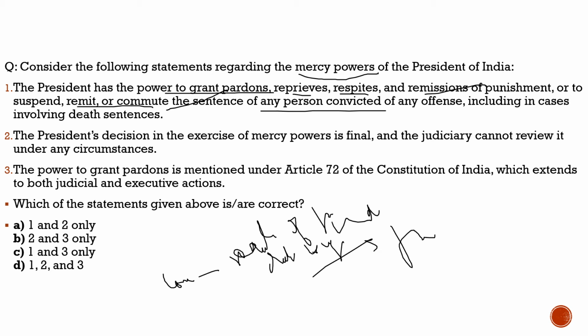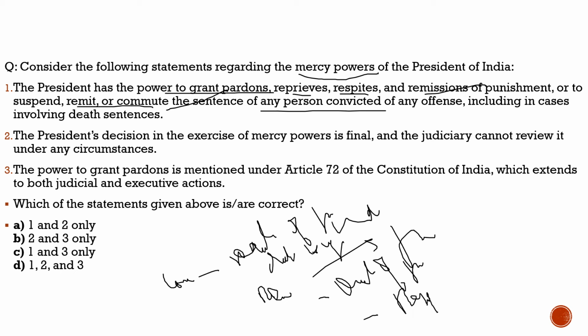Second term which we need to know, remission. What is remission? Remission is the quantitative reduction of a punishment without affecting the nature of the punishment. For example, if 2 years of rigorous punishment was given, it would be reduced to 1 year of rigorous punishment. So remission can be given by the president. Commutation can be given by him. A pardon can be given by him. Then after that, there is another term which is mentioned, a respite. What is this respite?